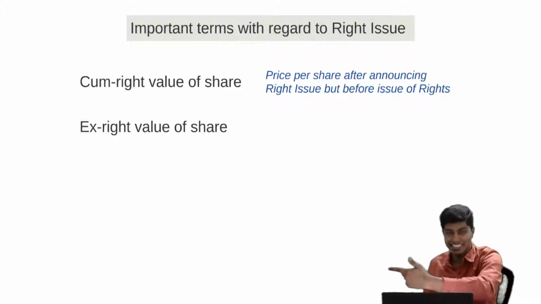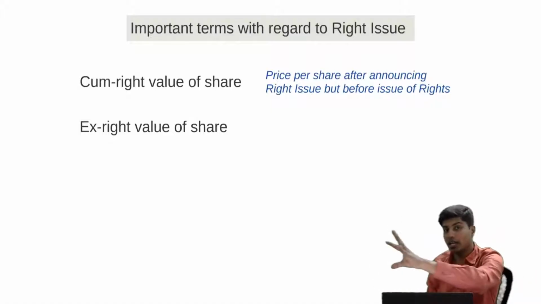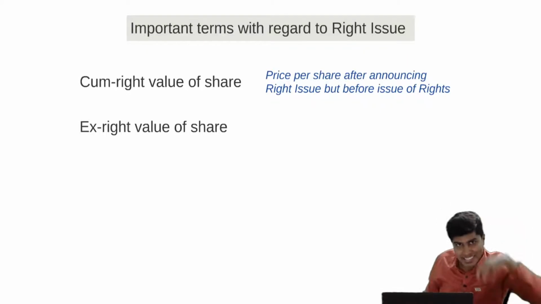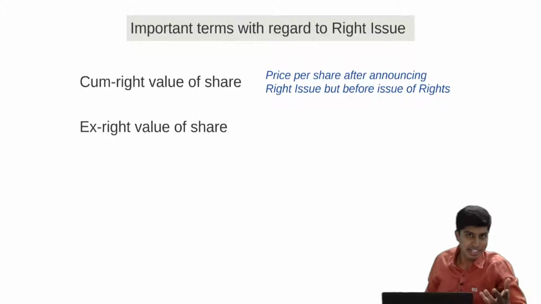When I have to buy that share from the company, I'll give that right that they have given to me and I'll give money. How much money to give? That is called the right issue price. The price that should be given along with the right by the existing shareholder to buy the share is what we call the right issue price.